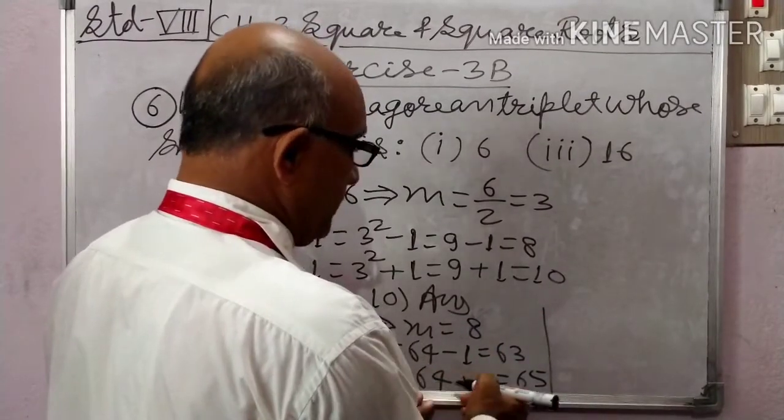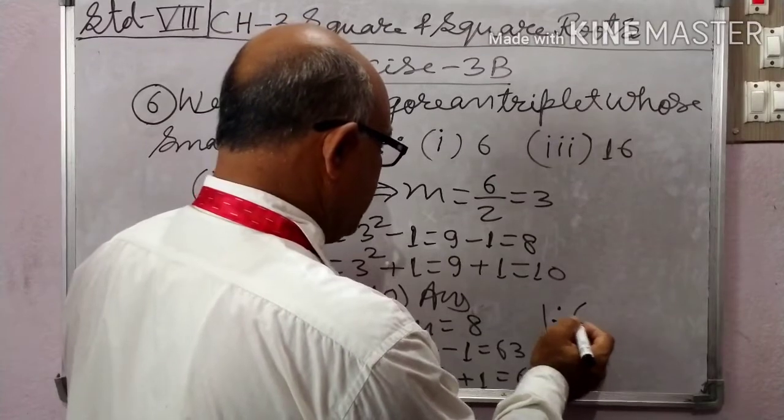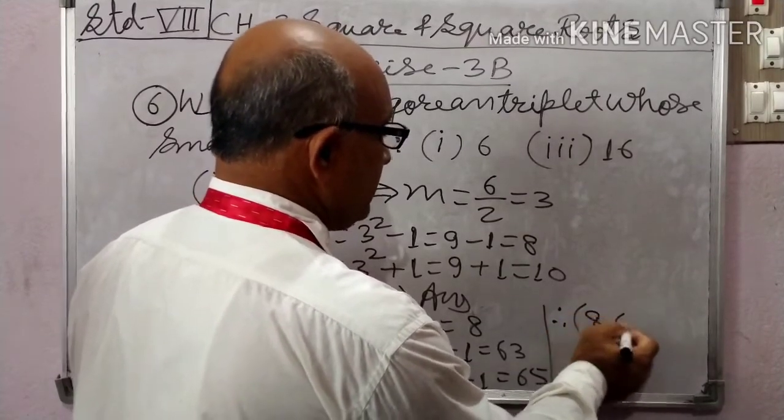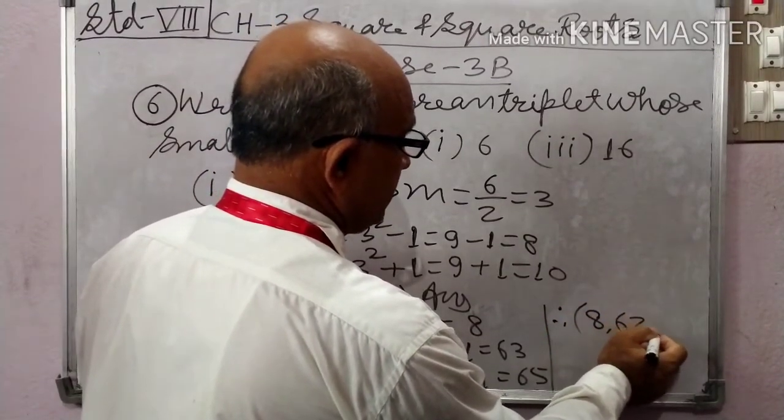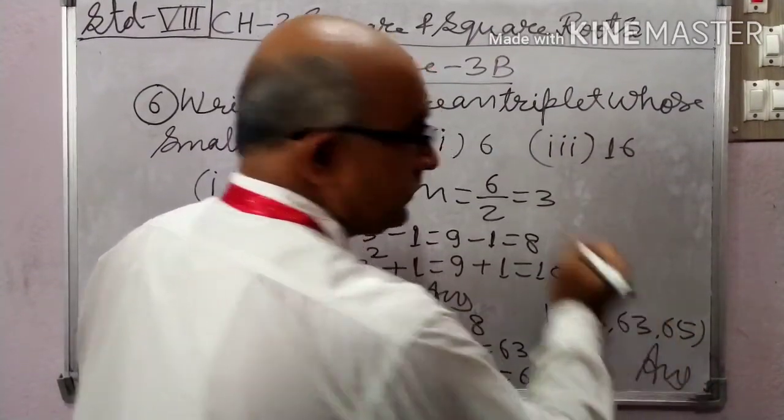Therefore, 64 plus 1, 65. Therefore, the Pythagorean triplet is 8, 63 and 65. Answer.